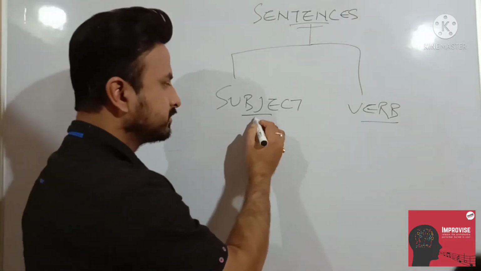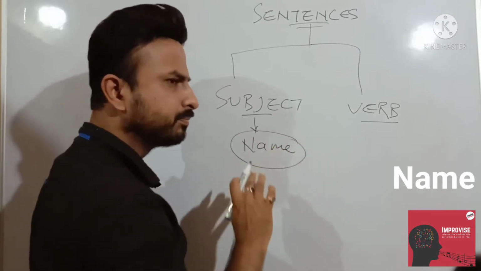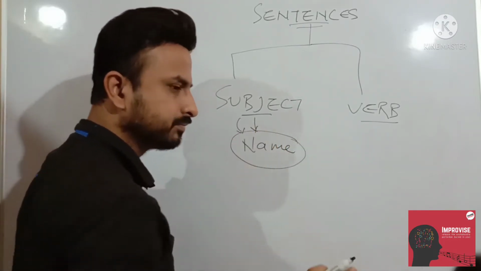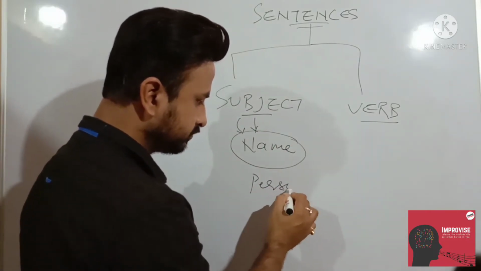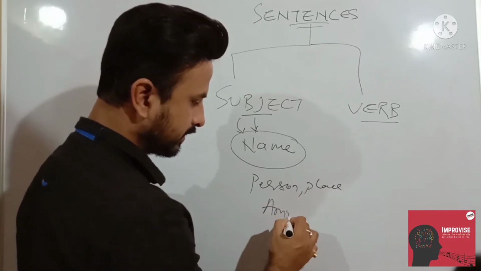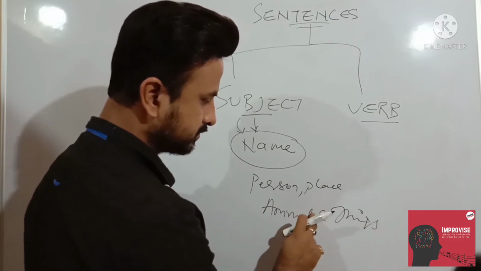See, subject means always remember: name. Simple. Whenever anybody asks what is subject, simply you will say name and nothing else. Name of what? Person, place, animal and things.